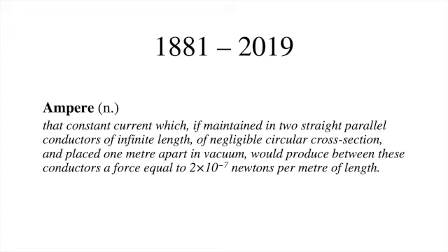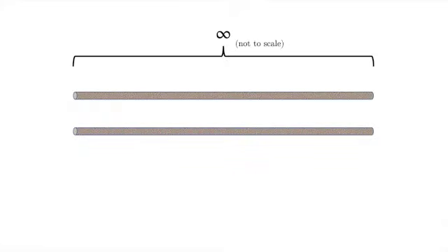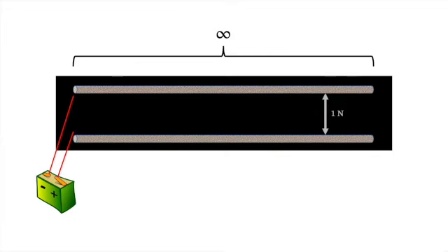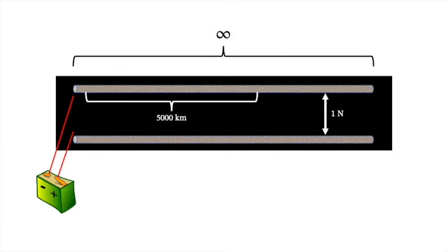So from 1881 until 2019, the ampere was defined as that constant current which, if maintained in two straight parallel conductors of infinite length of negligible circular cross-section and placed 1 meter apart in vacuum, would produce between these conductors a force equal to 2 times 10 to the negative 7th newtons per meter of length. In other words, if you take two metal rods that are infinitely long, place them in an infinitely long vacuum chamber, position them 1 meter apart, and run current through them until they repel each other with 1 newton of force for every 5,000 kilometers of length, then the amount of current you're running through them is 1 ampere.